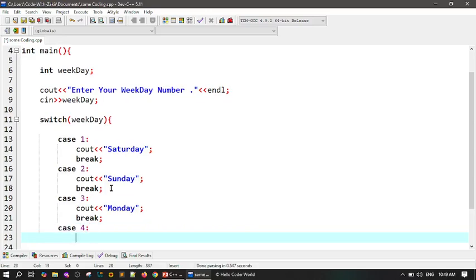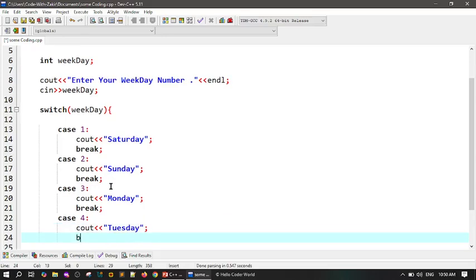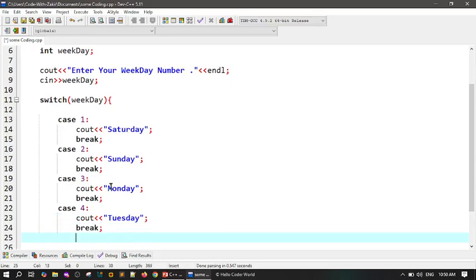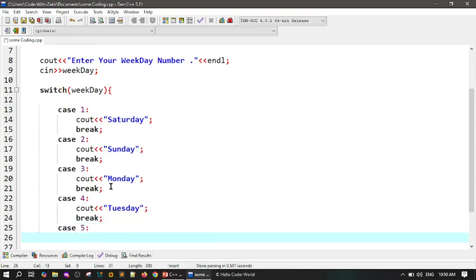Case number 4: if it becomes 4, it will print Tuesday after the previous days, and after that, break. Case number 5: if the user enters 5, it will cout Saturday, Sunday, Monday, Tuesday, Wednesday.